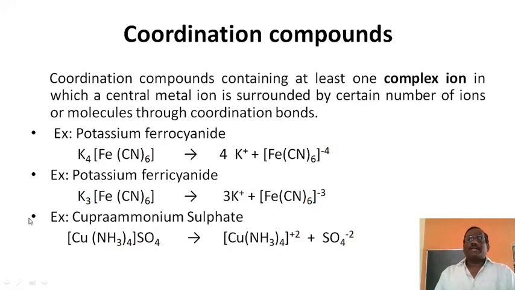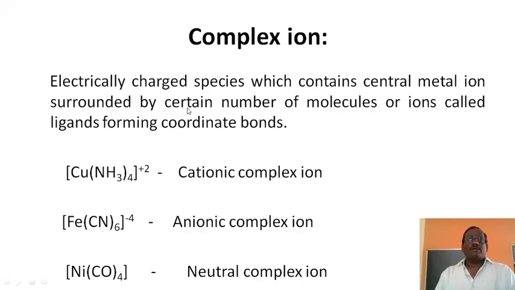What is a complex ion? A complex ion is an electrically charged species which contains a central metal ion surrounded by a certain number of molecules or ions called ligands, forming coordinate bonds.